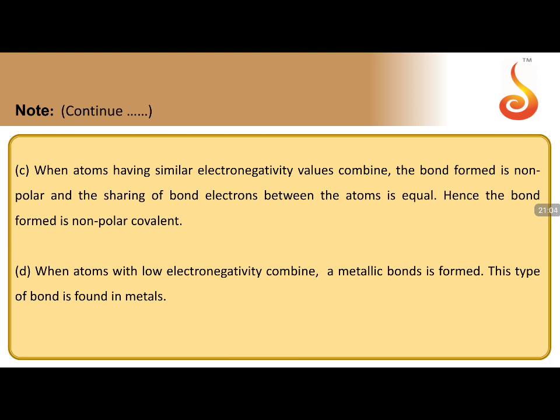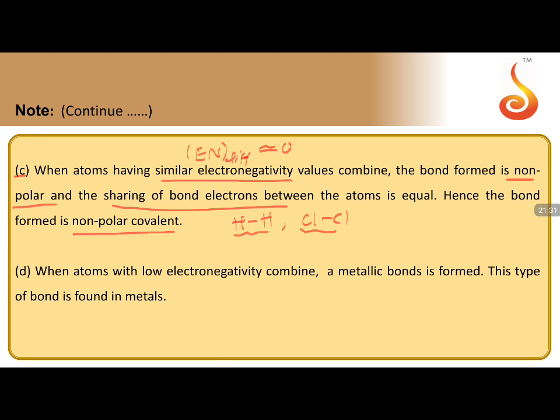Third point, when atoms have similar electronegativity, meaning electronegativity difference equals 0, then the bond formed is non-polar. Remember, the shared electron pair is equally shared, so the bond is a non-polar covalent bond. This is between hydrogen and hydrogen, chlorine and chlorine. So where there is no difference in electronegativity, this will be the condition.